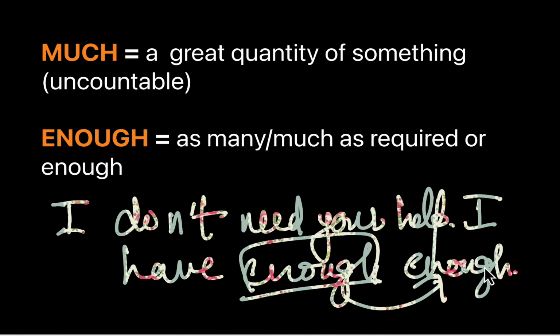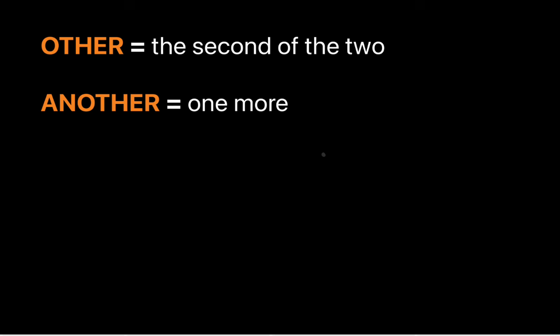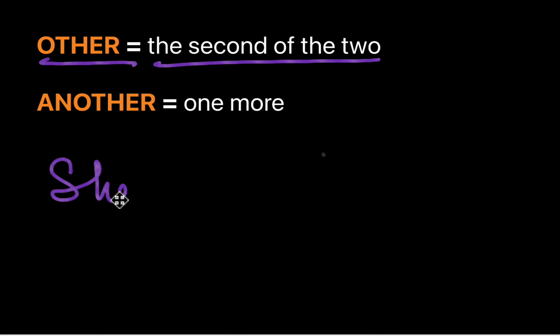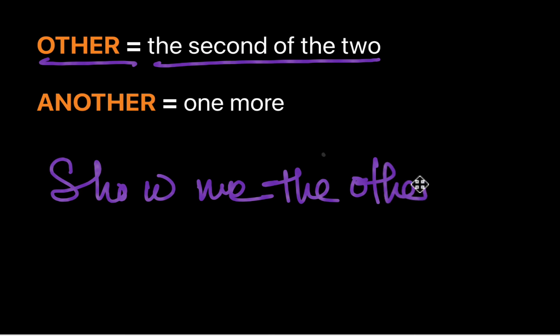Let's move to the next set of indefinite adjectives, and these are other and another. Let's start with other first. Other means the second of the two options in a way. For example, show me the other project.